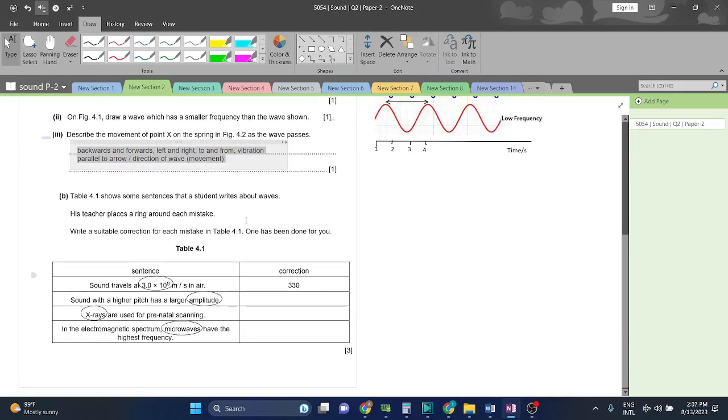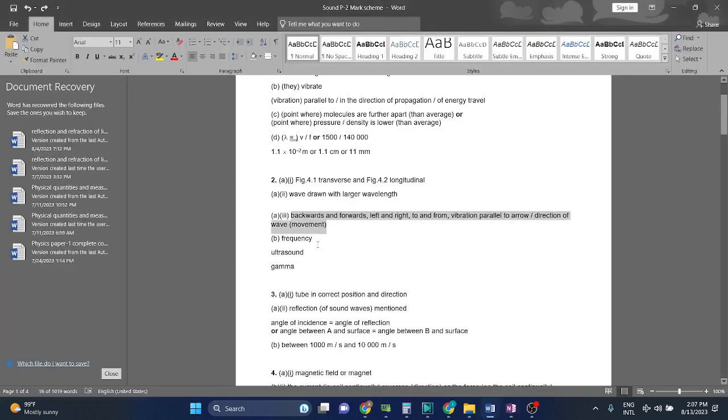Table 4.1 shows some sentences that the student writes about the waves. His teacher places a ring around his mistakes. Write a suitable correction for each mistake in table 4.1. One has been done for you. अच्छा जी. Sound with a higher pitch has a larger amplitude. No. Frequency ज्यादा होती है. ठीक है ना? Frequency ज्यादा होती है.